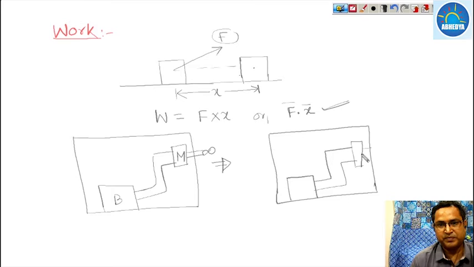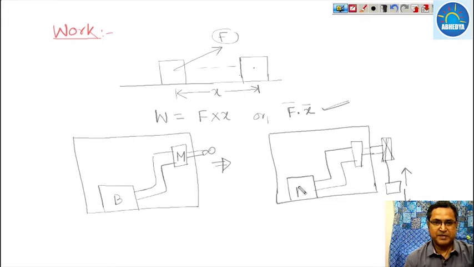In place of this fan, suppose we use a pulley, and the main purpose of the pulley is to raise or lower the weight. This is our battery and this is the motor. When the battery runs, the motor runs the pulley, and the pulley either raises or lowers the mass.